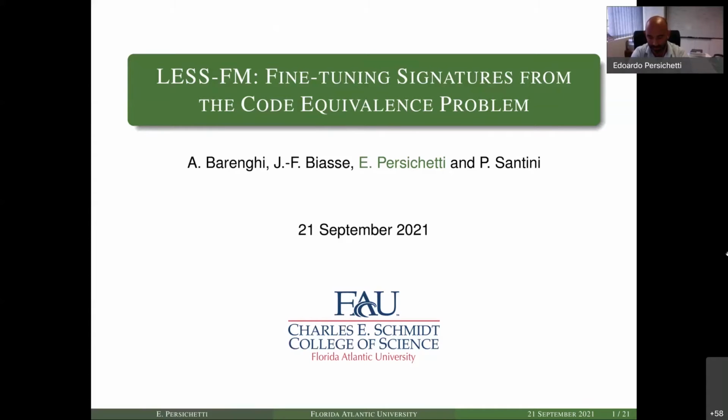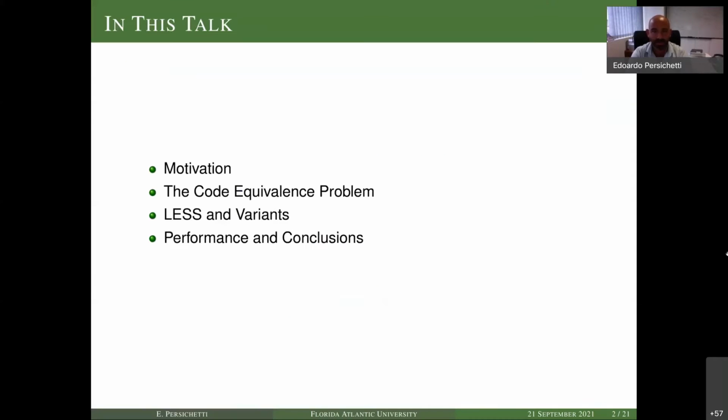So you'll see the tone of the work, of course, is going to be a lot more skewed towards the cryptography side. Here is a quick overview of the talk. It's not going to be very long, so I'm just going to briefly give the motivation for our work, and then talk about the code equivalence problem and introduce it briefly, and then describe the LESS protocol and the variants that compose the main part of this work, and then talk a little bit about performance and give some conclusions.